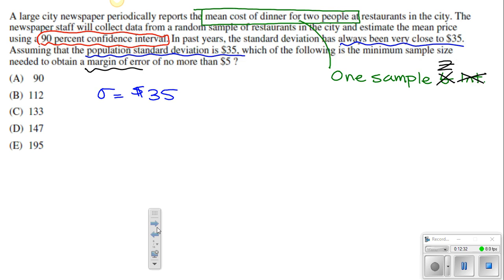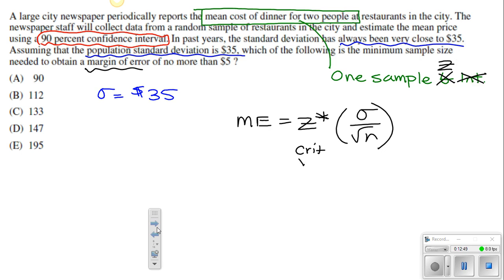All right, so we need to figure out the margin of error here. It's going to be z star times sigma over the square root of n. Remember, the margin of error for a one sample t interval, or in this case, a one sample z interval, is going to be the critical value times the standard deviation of the statistic. All right, so we have sigma's $35. We want to find n, so we're not going to know what that is.